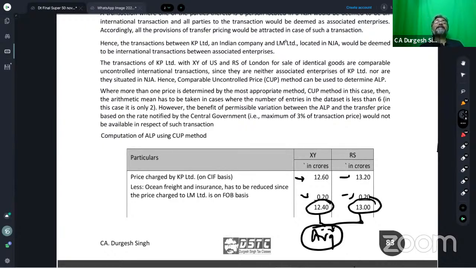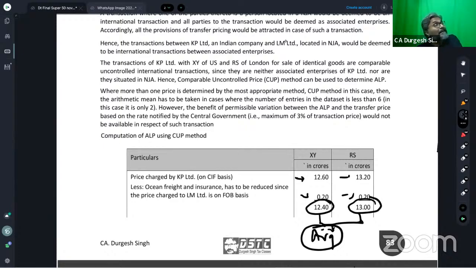Now, students, at the same time, you all are aware that there is a 3% tolerable band. What is this 3% tolerable band? The arithmetic mean will be compared with the transfer price, and the difference is then checked to see whether it exceeds 3% or not.